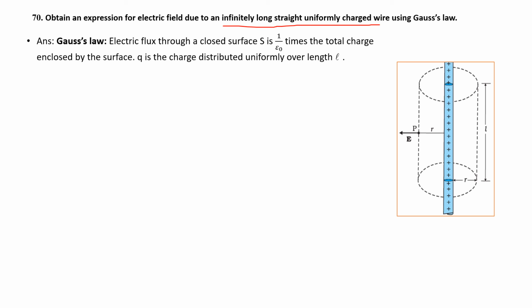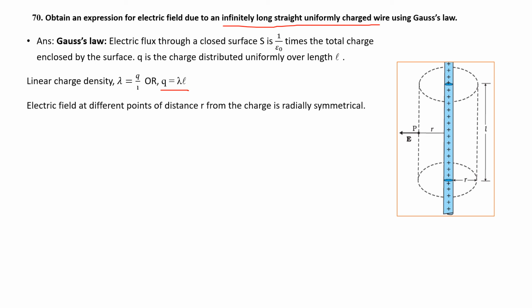Q is the charge distributed over the entire length. This is the entire length. L is the length of the conductor, a small length of the conductor. E is the electric field, and this is the point P, which is located at a distance r. Linear charge density, we know lambda is equal to q by L, or q is equal to lambda L.